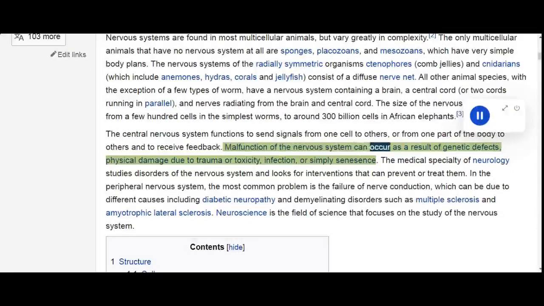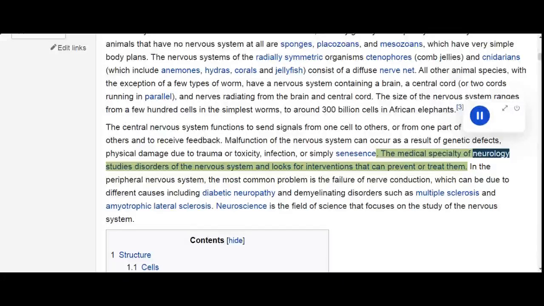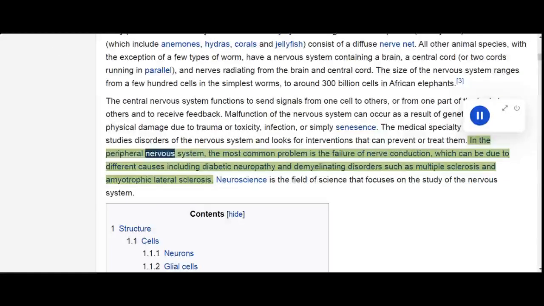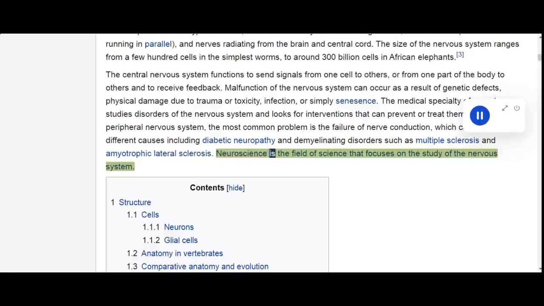Malfunction of the nervous system can occur as a result of genetic defects, physical damage due to trauma or toxicity, infection, or simply senescence. The medical specialty of neurology studies disorders of the nervous system and looks for interventions that can prevent or treat them. In the peripheral nervous system, the most common problem is the failure of nerve conduction, which can be due to different causes including diabetic neuropathy and demyelinating disorders such as multiple sclerosis and amyotrophic lateral sclerosis. Neuroscience is the field of science that focuses on the study of the nervous system.